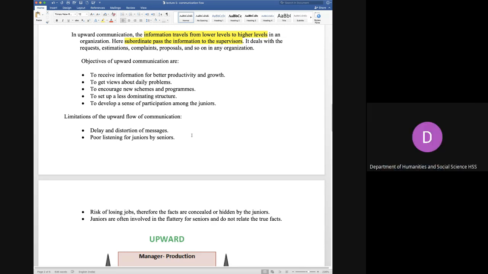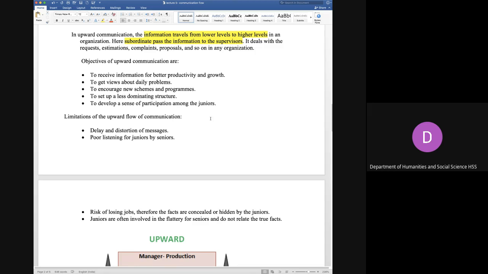So if the workers have a problem, they tell their executives, the executives tell the managers, and the managers discuss it with the vice president. This is how the messages are delayed and distorted, due to a lot of documentation and paperwork, and people judging and assessing it at every level, so that is why it is delayed. Poor listening for juniors by seniors.